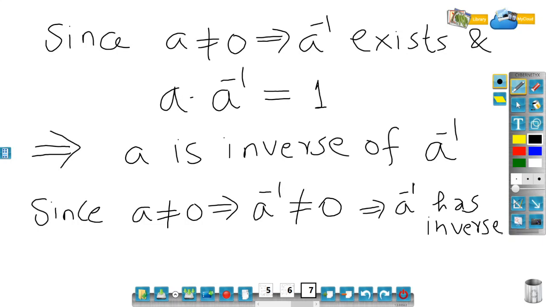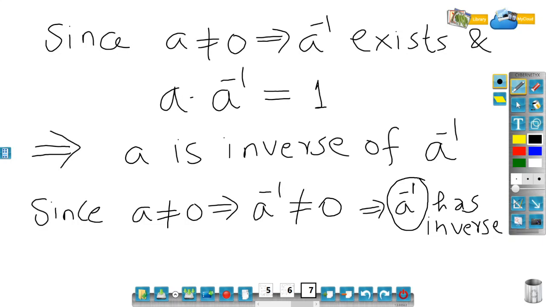Right. So now a to the power minus 1 is my number, and I'm going to say that it has an inverse. So remember, if x is any real number and if x is non-zero, then the inverse of x is nothing but x to the power minus 1.